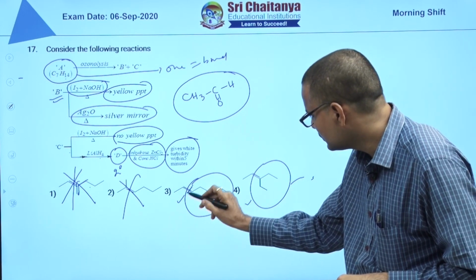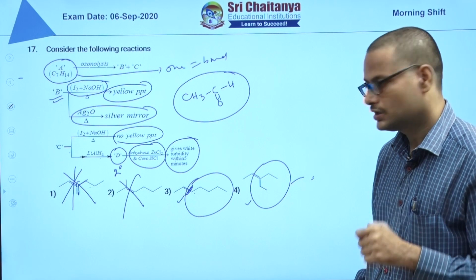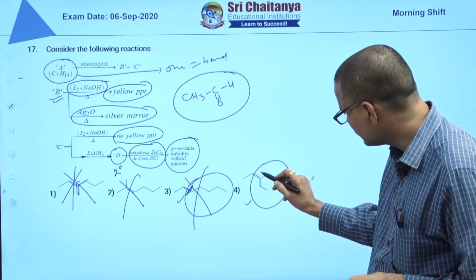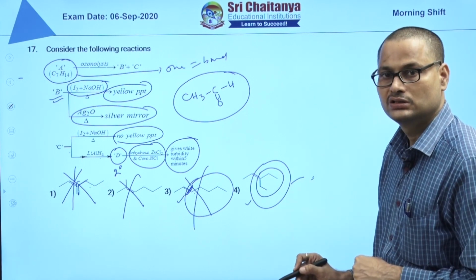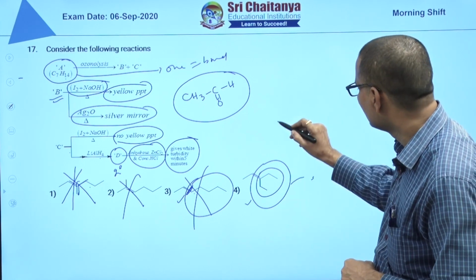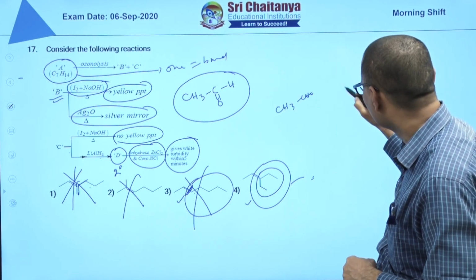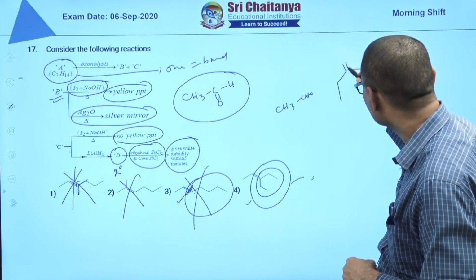This gives an aldehyde. This aldehyde on reduction gives a primary alcohol. So this is not the answer. This gives secondary. This is a ketone. Ketones give secondary alcohol. So first you will get CH3CHO, and you will get this one.